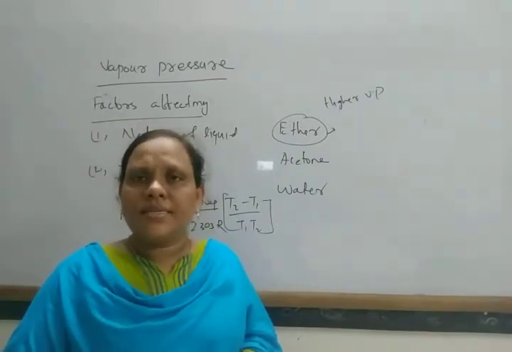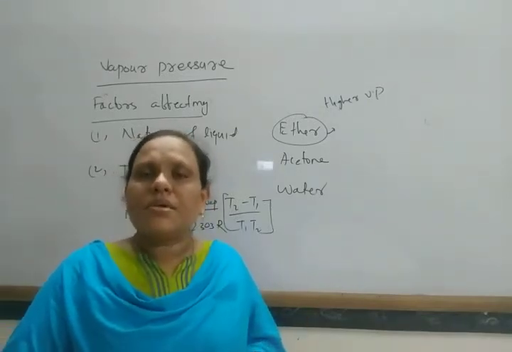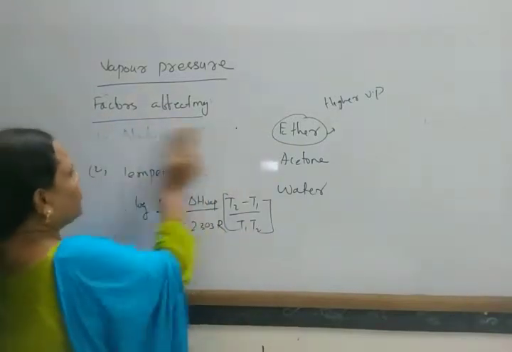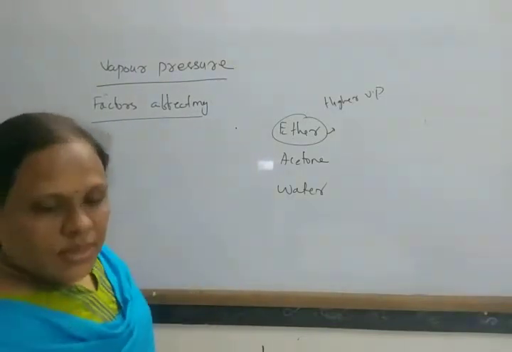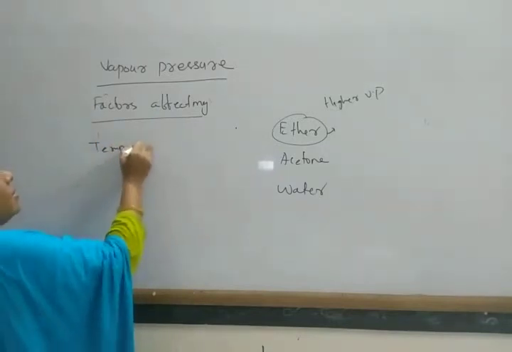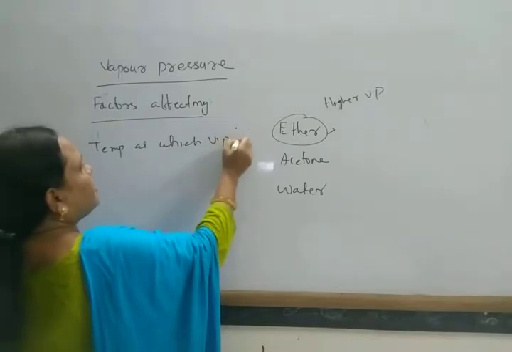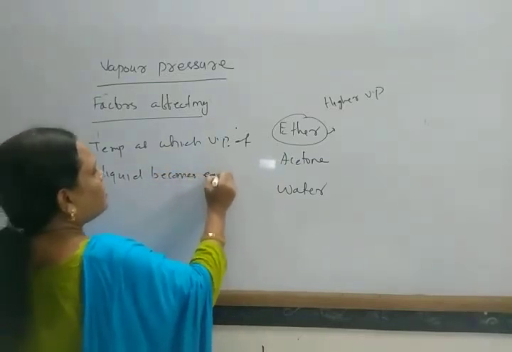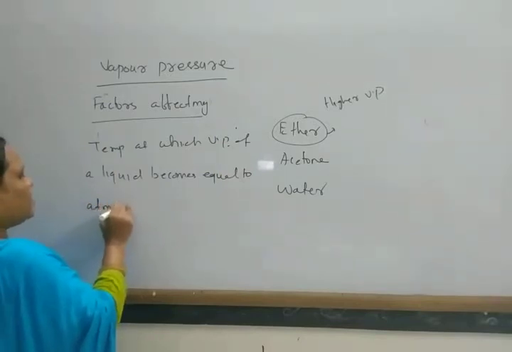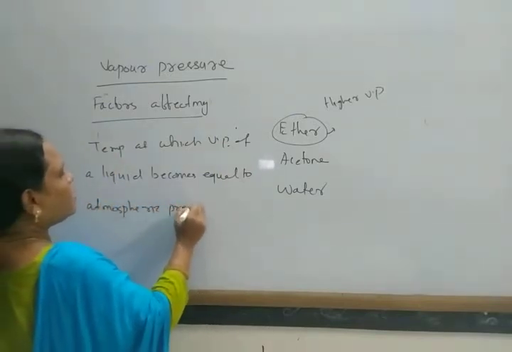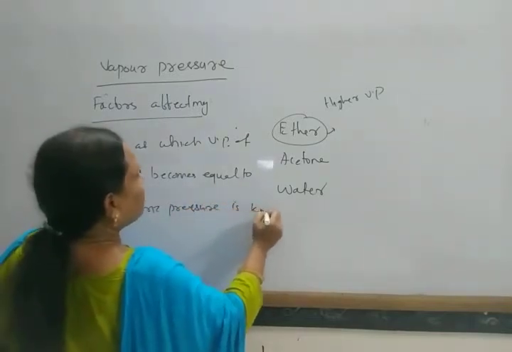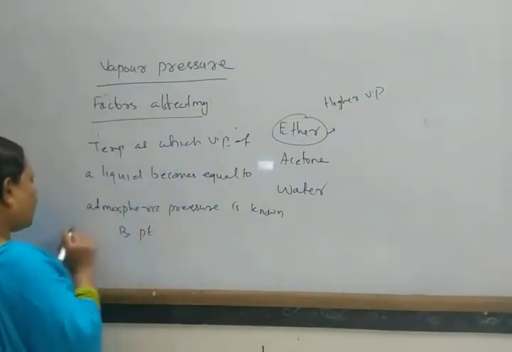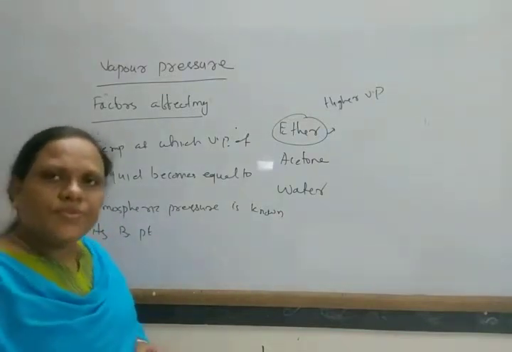The temperature at which the vapor pressure of a liquid becomes equal to the atmospheric pressure is known as its boiling point.